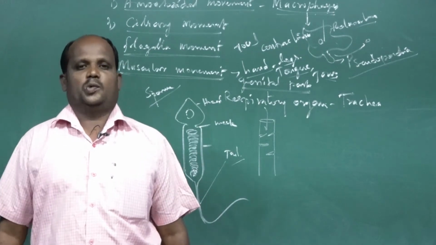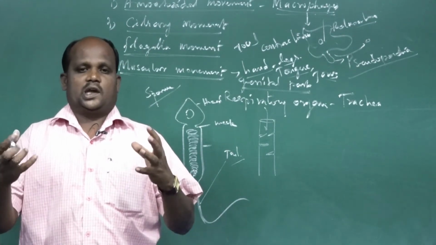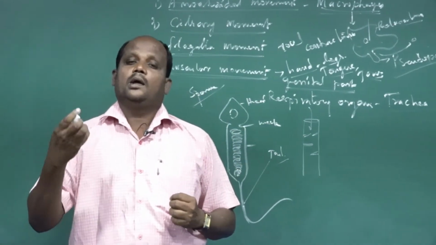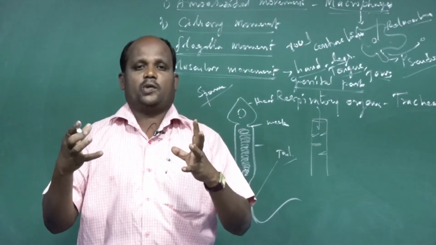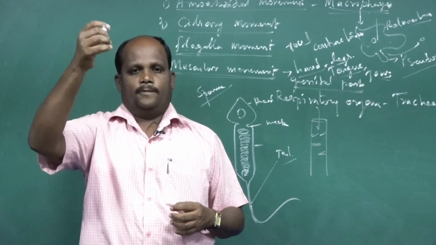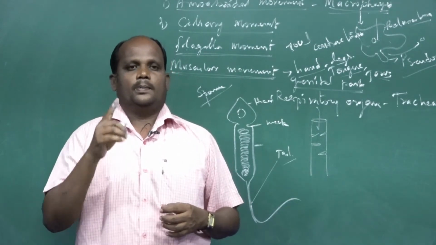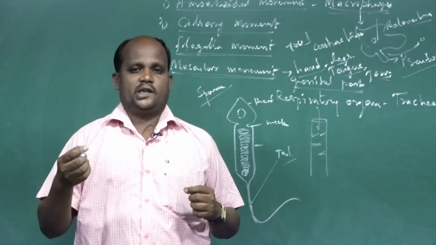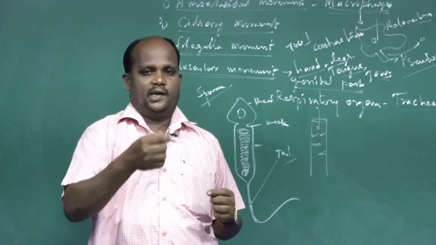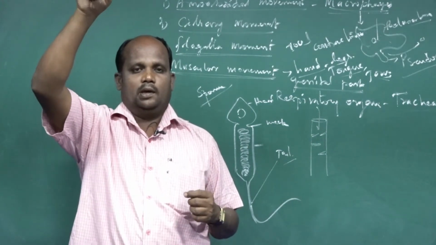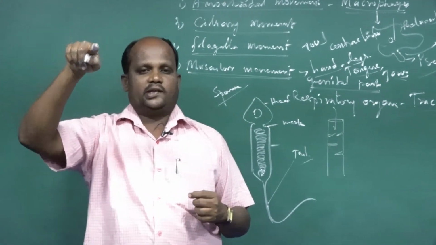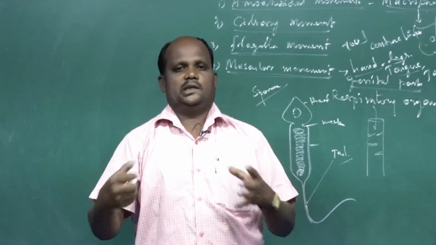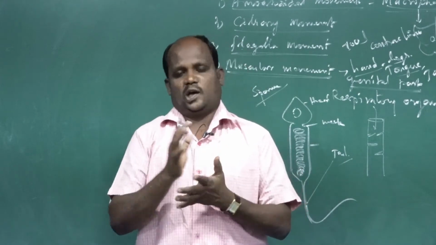What is the name? Muscular movement. Muscular movement means the muscles contract and relax. How do the muscles contract and relax? From the central nervous system, the main part is the spinal cord. From the spinal cord arises a branch nerve. The branches innervate the muscle fibers. So ATP is transferred from the spinal cord through the branch nerve to the muscular part, and the muscles contract and relax. This type of movement is muscular movement.